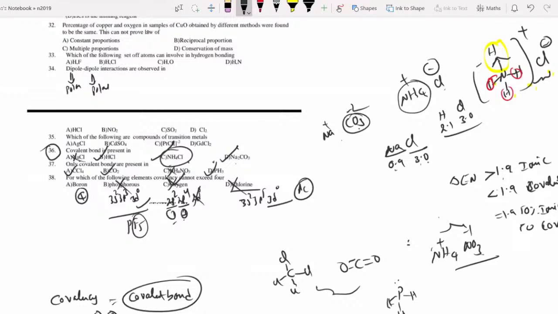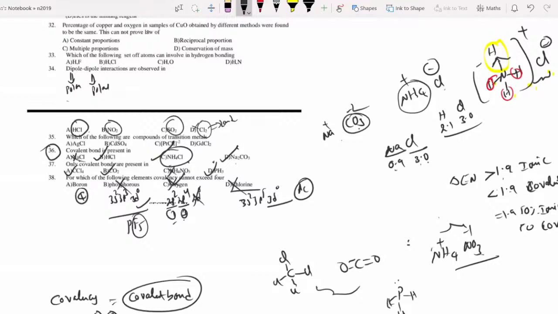Between polar and polar molecules. Yes, HCl is a polar molecule. NO2 is a polar molecule. SO2 is polar, but Cl2 is not. When a covalent bond is present between two different atoms, it is a polar covalent bond. Cl2 is non-polar, so London force will be present in this one. That is why this is a wrong one.